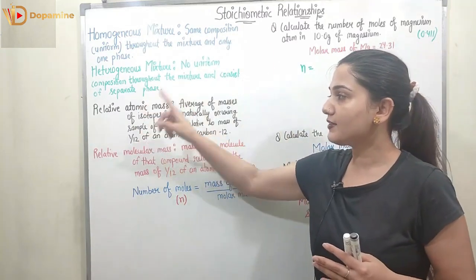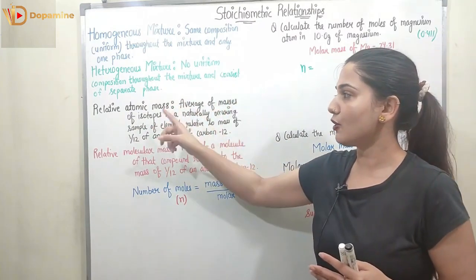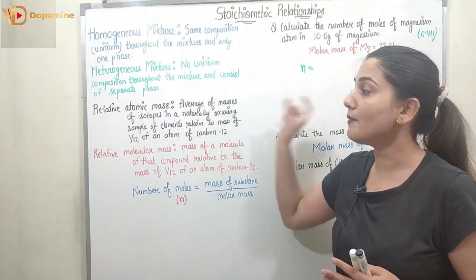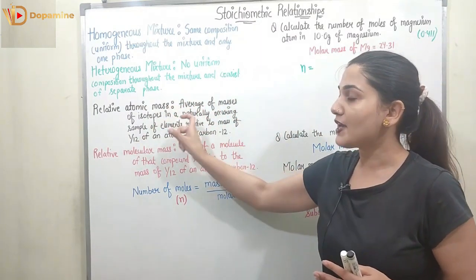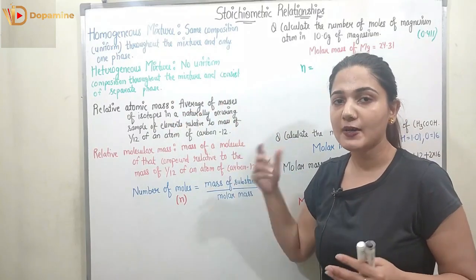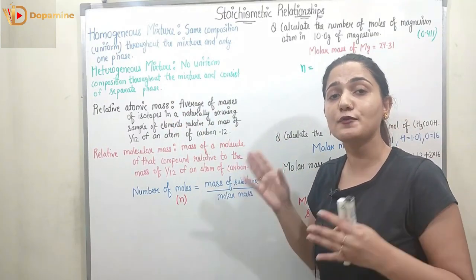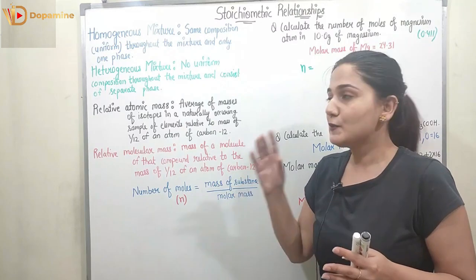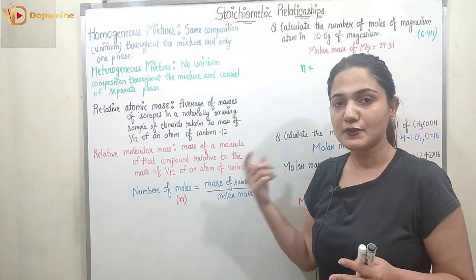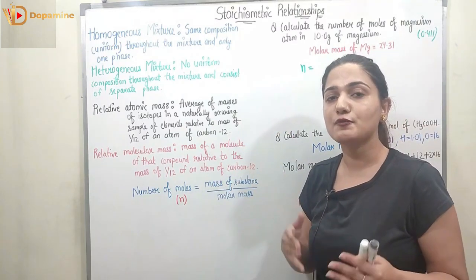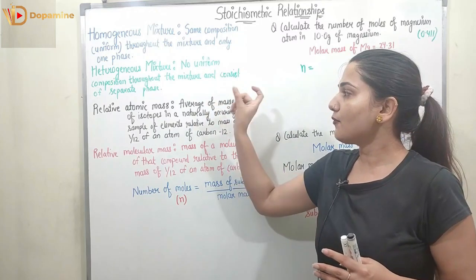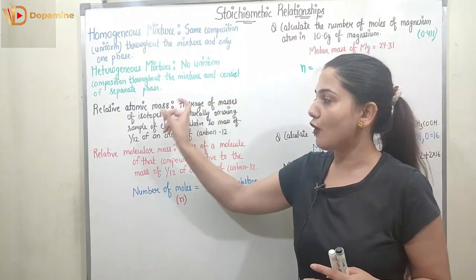Now coming to the relative atomic mass. What is the relative atomic mass? It's the average of masses of all of the isotopes of an atom. Like carbon has different isotopes of different masses, right? So the mass of carbon is 12, but the isotopes will be various, right? So now we take the average of masses of all of the isotopes.